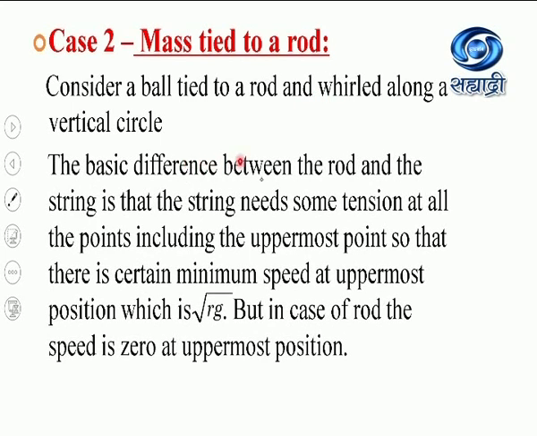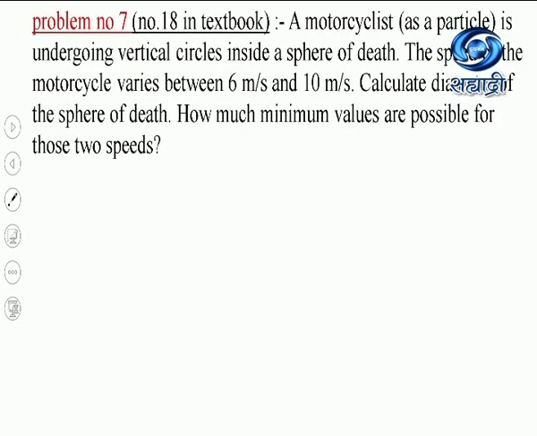So the basic difference between the rod and the string is that the string needs some tension at all the points including the uppermost point, so that there is a certain minimum speed at uppermost position which is given by the square root of Rg. But in case of the rod, speed is 0 at the uppermost position because there is no tension at the uppermost position. So this is about the vertical circular motion.